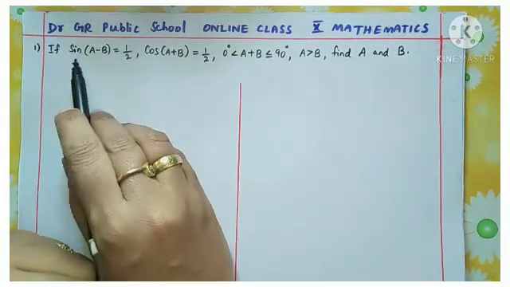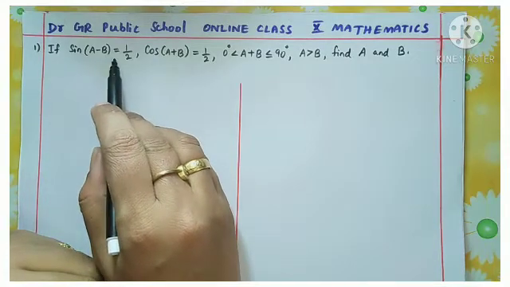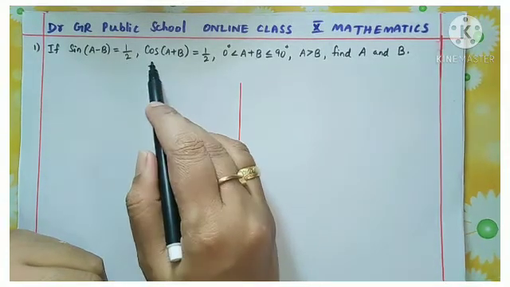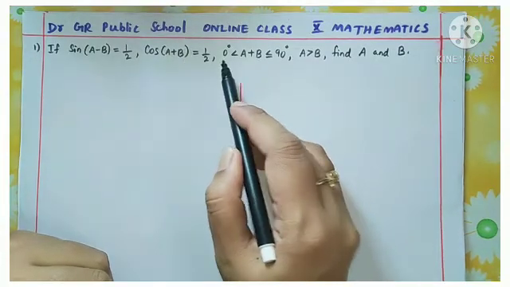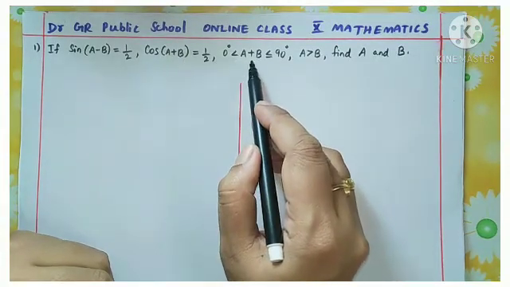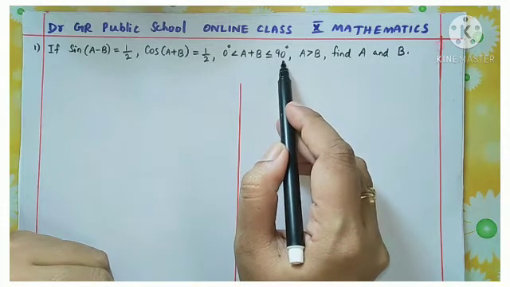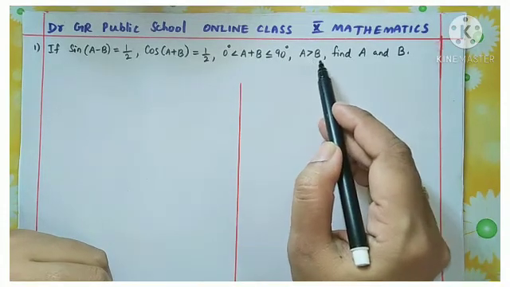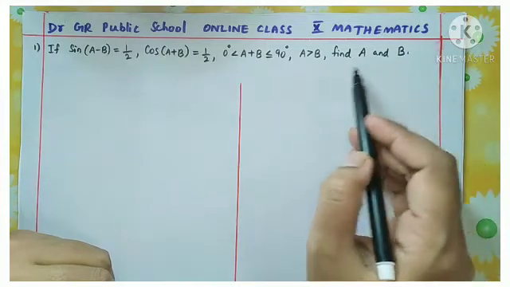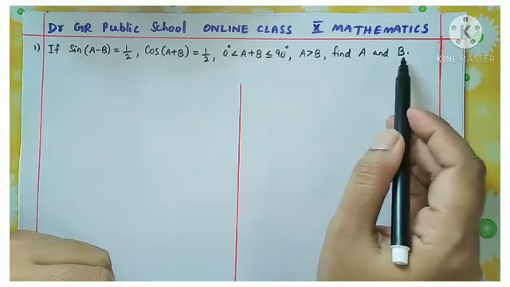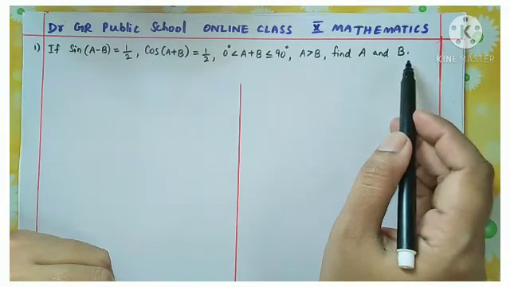If sin of (a minus b) equals 1 by 2, cos of (a plus b) equals 1 by 2, 0 less than a plus b less than or equal to 90 degrees, a greater than b, find a and b. As you know, a and b are angles. They are some acute angles.